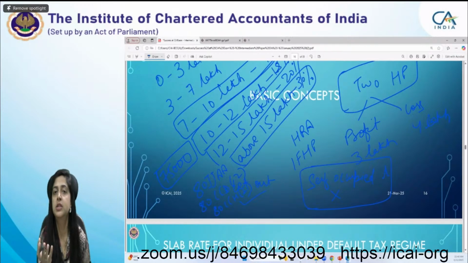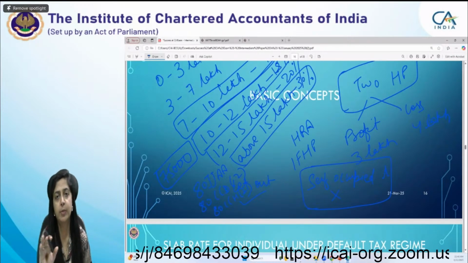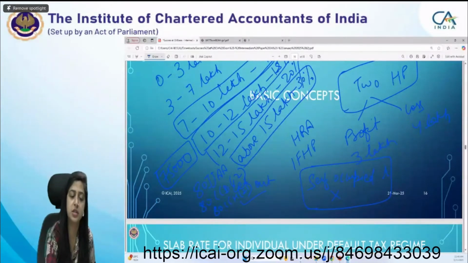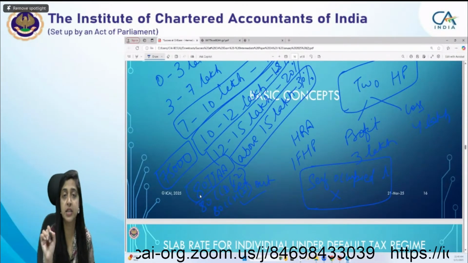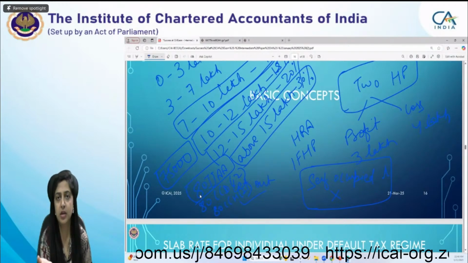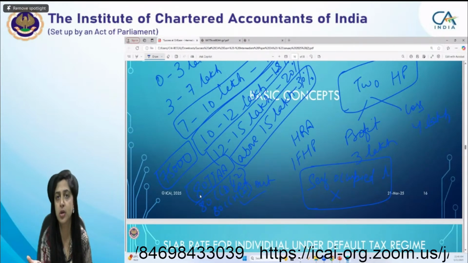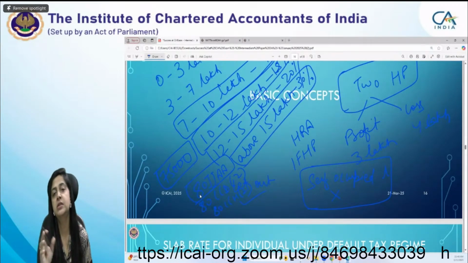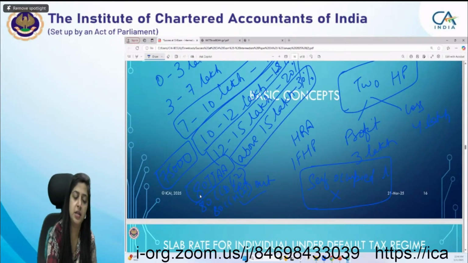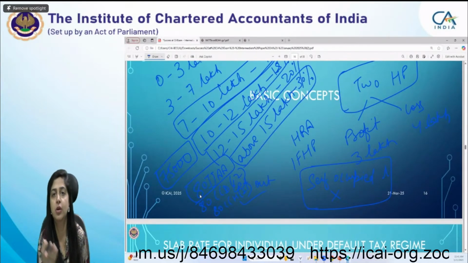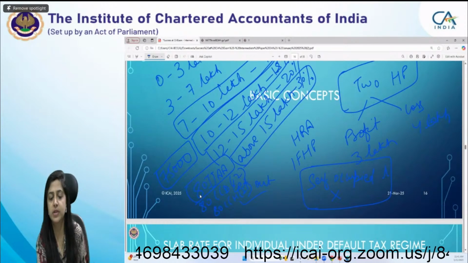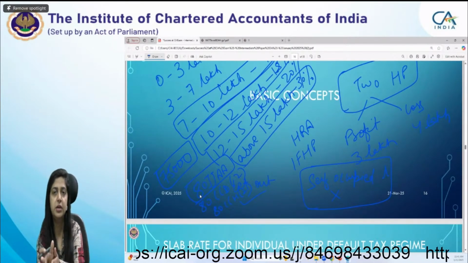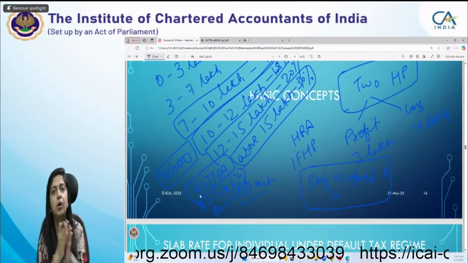Then I told about deduction under chapter 6A. And deduction under chapter 6A is not allowable under default tax regime except these three deductions. What are the deductions? You can claim the deduction under section 80JJAA. It means, in case of new employees, the employee cost deduction, 30% of the employee cost. 80CCD2 means employer contribution to NPS, and 80CCH2 means employer contribution or government contribution to the Agnipath scheme. So these three deductions are still available under the default tax regime. It means you can claim these three deductions whether you are under default tax regime or under normal provisions of the act.